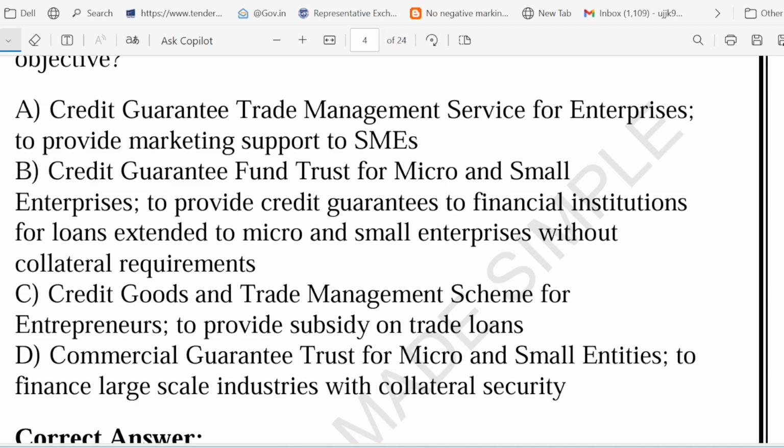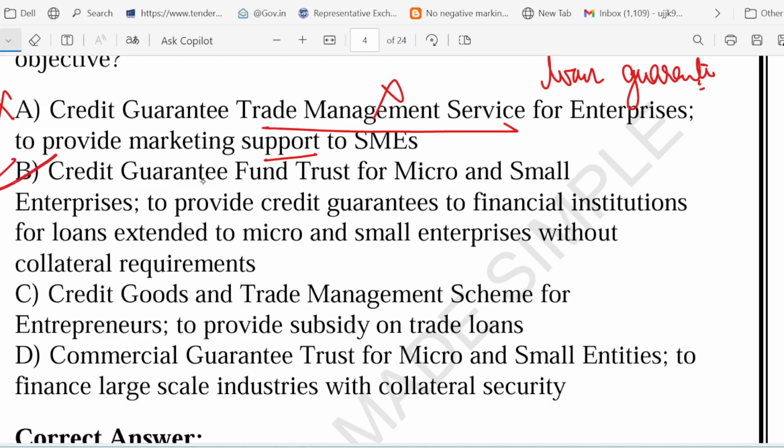So option number A is wrong. First of all, the full form itself is incorrect. CGTMSE does not stand for trade management service. Second thing is that it talks about marketing support. See, CGTMSE is not about marketing. It's about loan guarantee. Marketing support is given by other government schemes, but CGTMSE focuses only on finance.